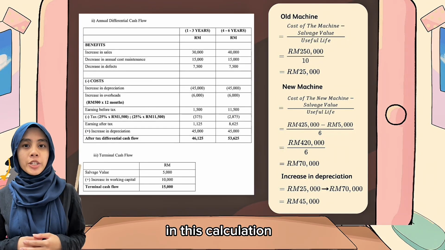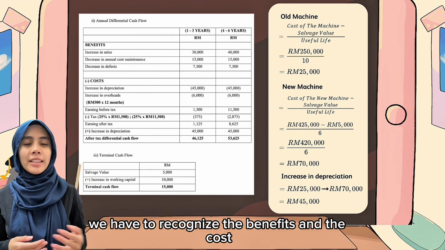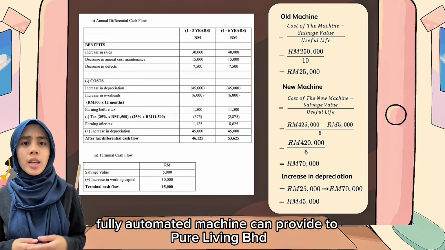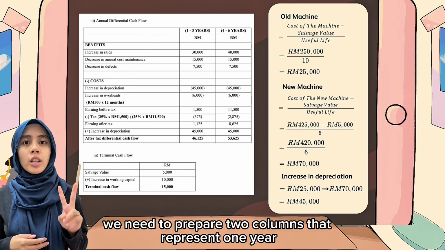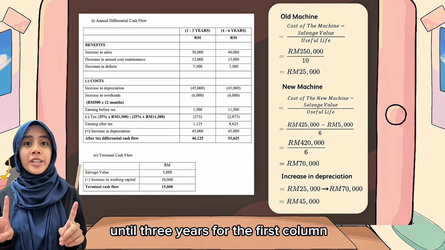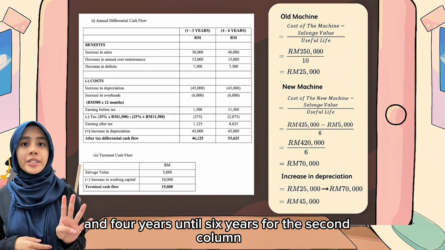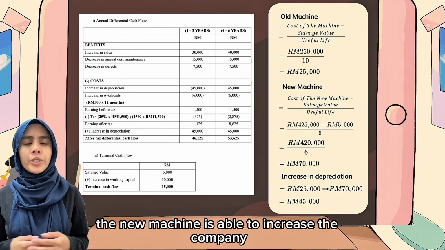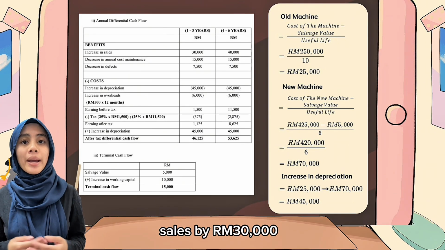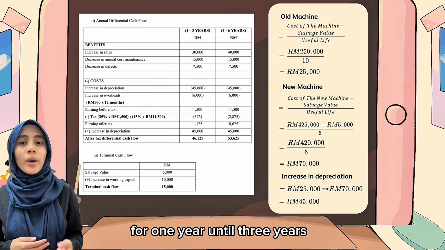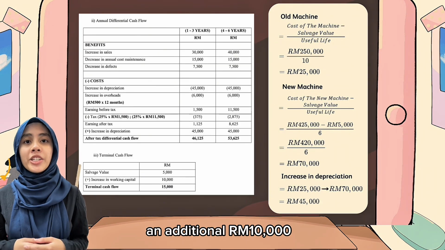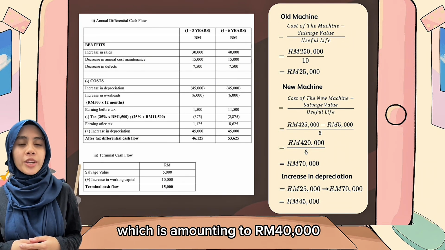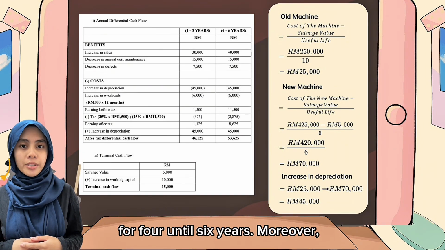In this calculation, we have to recognize the benefits and the costs that the new fully automated machine can provide to Pure Living Berhad. Before that, we need to prepare two columns that represent 1 year until 3 years for the first column and 4 years until 6 years for the second column. As stated in the question, the new machine is able to increase the company's sale by RM 30,000 for 1 year until 3 years, and an additional RM 10,000 for the next 3 years, which amounts to RM 40,000 for 4 until 6 years.